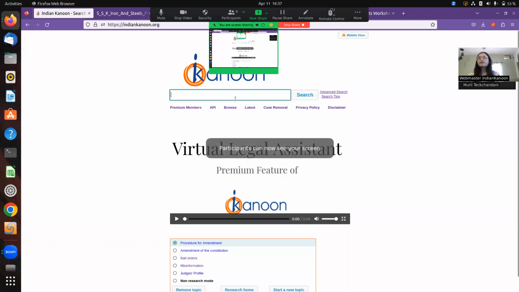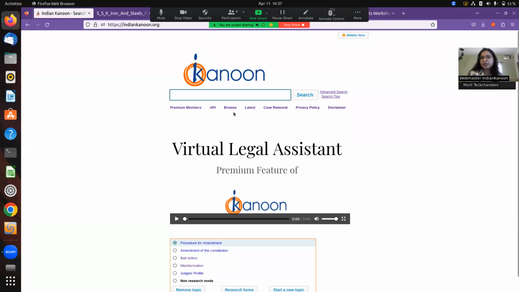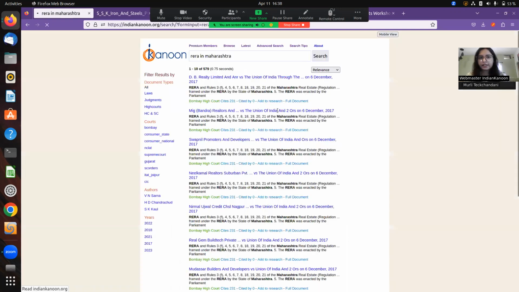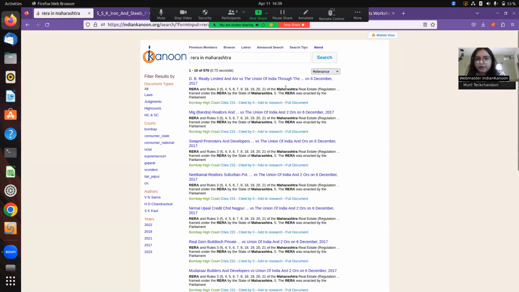So what I can suggest to you, sir, is we can cut this big query into smaller queries. So first, you said RERA in Maharashtra, right? Yes. So we can first look for that. Here you can see there are multiple cases coming up of RERA laws and how they've been enacted. So here you can see these judgments. Now, if you want to look at further, sorry, I forgot, what was the first thing that you said? Condonation of delay in filing appeal.